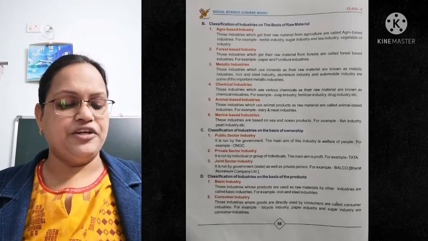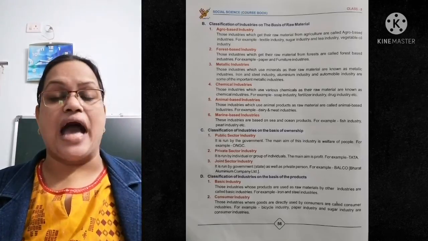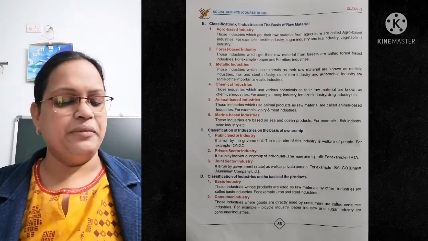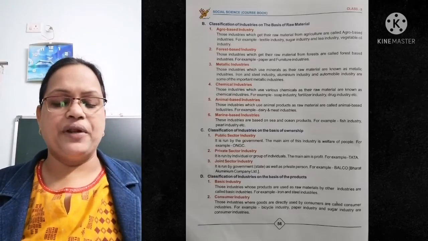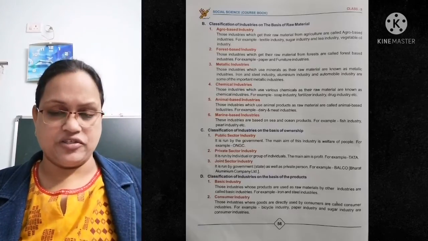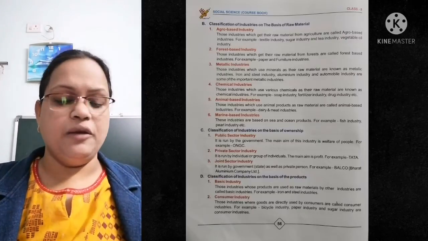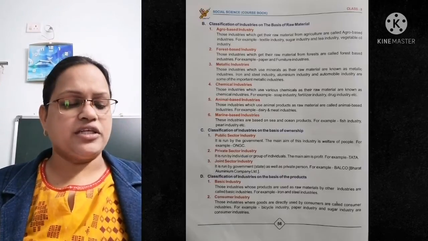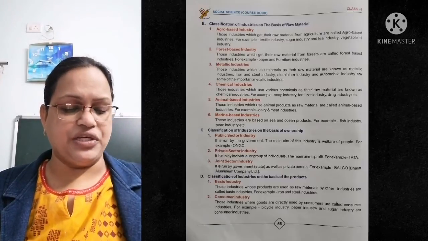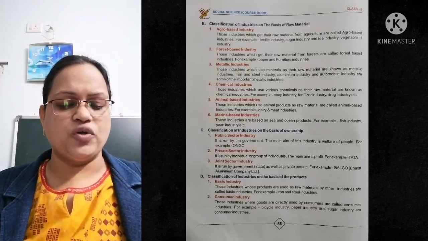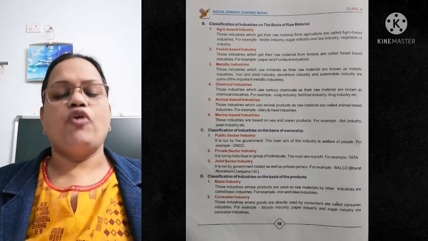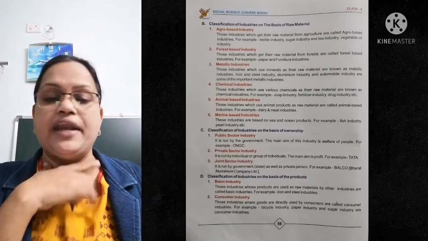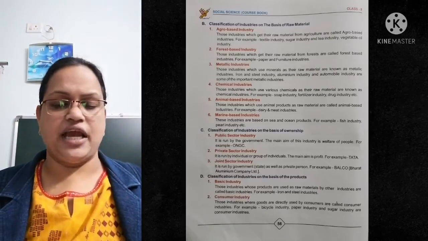Now, animal based industries. Those industries which use animal products as raw material are called animal based industries. For example, dairy and meat industries. Dairy means milk product, ghee, paneer, milk product, and meat industries. Next, coming to the sixth one is marine based industries. These industries are based on sea and ocean product. For example, fish industry, pearl industries, pearl in the earring and necklace, etc.